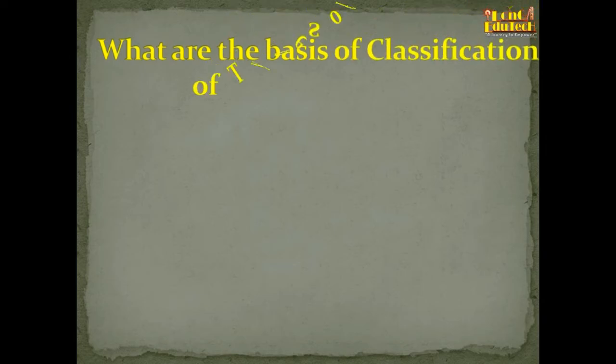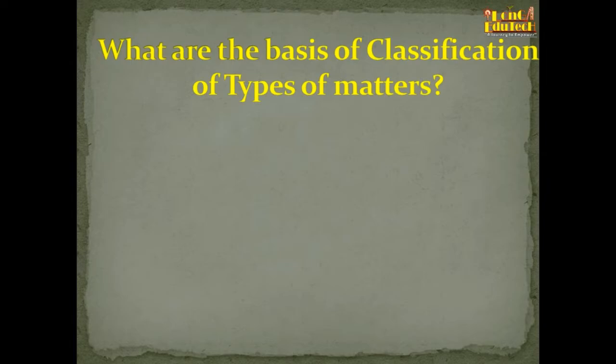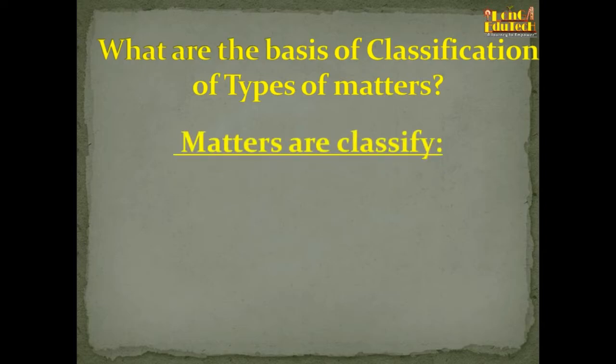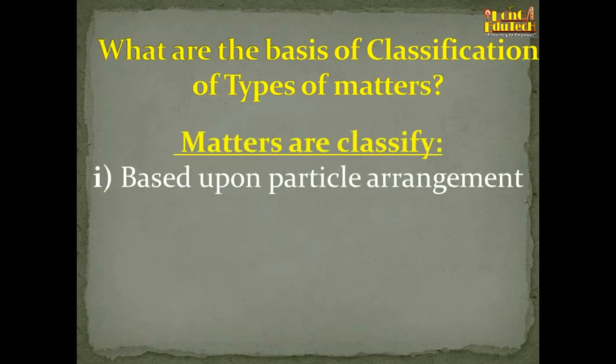Okay, so here, what are the bases of the classification of the types of matter? On what basis do we classify matter? Okay, so matter is classified, number 1, based upon the particle arrangement. How the particles in matter are arranged to form that matter. So we'll see these things. That means scientists look at all these things.